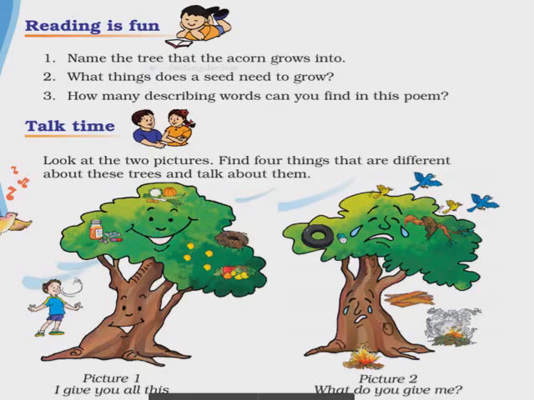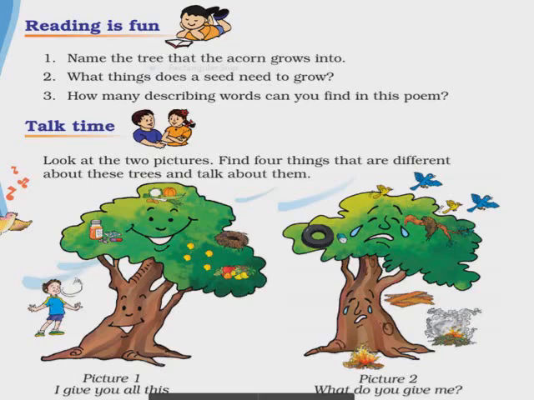Next, what things does a seed need to grow? Sunlight, air, water, and soil are the things needed for a seed to grow. Children, when you sow a seed in the soil, you put water. Okay, but along with water, they need sunlight, air, and soil also. Okay, remember this thing.